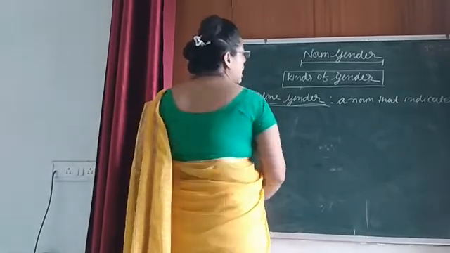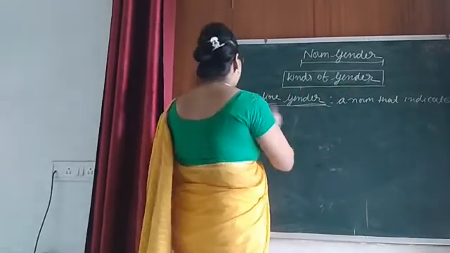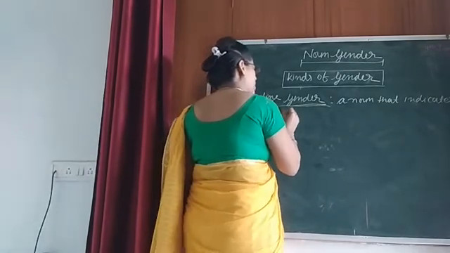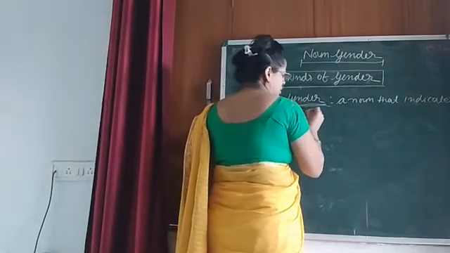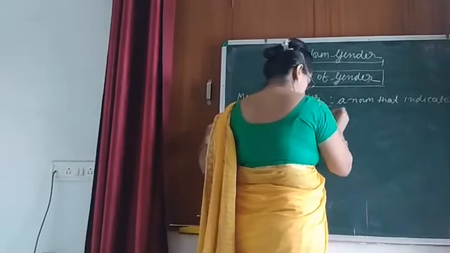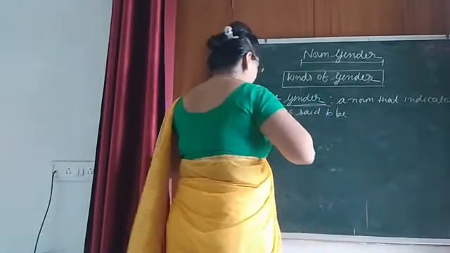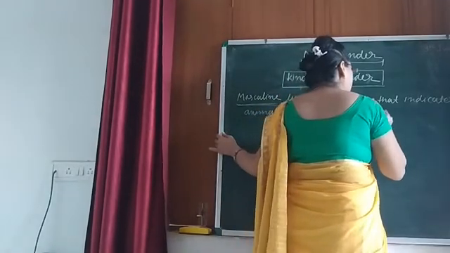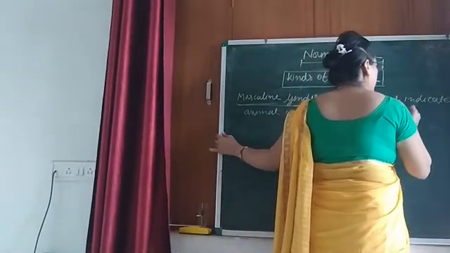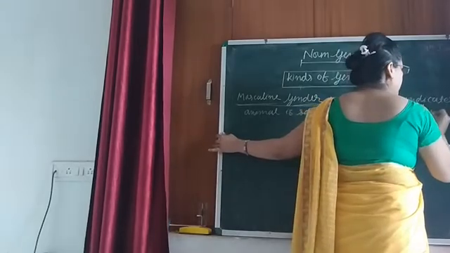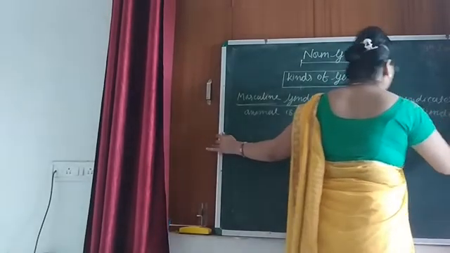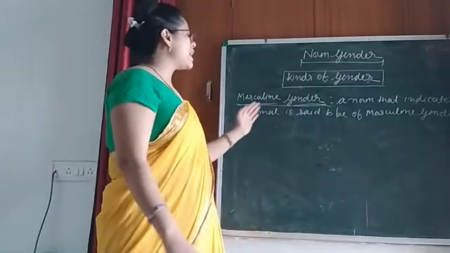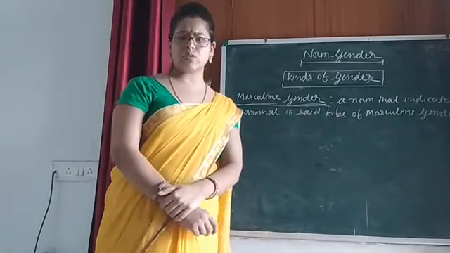A noun that indicates a male animal is said to be of masculine gender. Okay? So a noun that indicates a male animal is said to be of masculine gender.